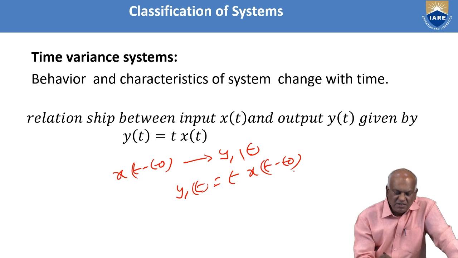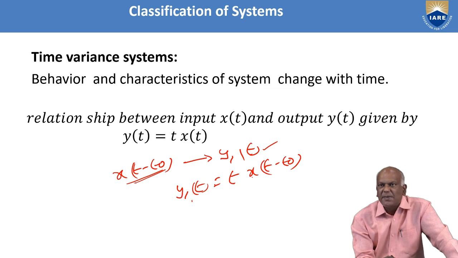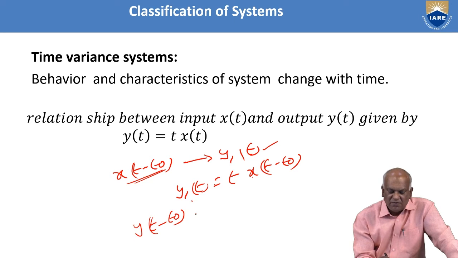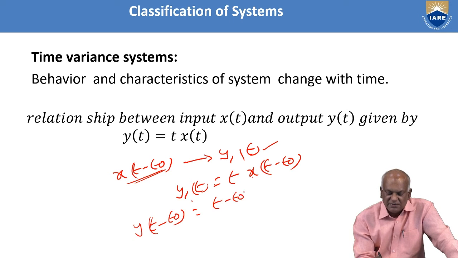Suppose I am shifting the input by an amount t naught, the corresponding output is y1 of t. Then y1 of t is given by t times x of t minus t naught, wherever x of t is, I am replacing it with x of t minus t naught. Similarly, I am shifting the output y of t by the same amount t naught. Y of t minus t naught equals, wherever t is, I am substituting t minus t naught: t minus t naught times x of t minus t naught.